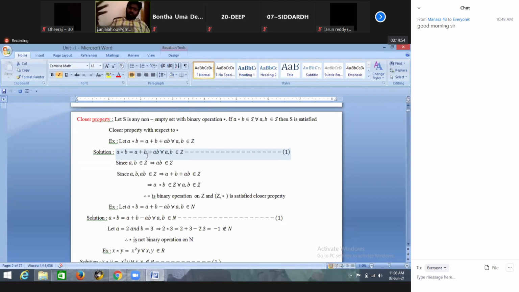We can take some other pairs of integers, some 1 comma 2. If it is 1 comma 2, then 1 star 2 is equal to 1 plus 2, 3, plus 2, that is 5. 5 belongs to Z, so it is satisfied. You can take another pair of integers, say 5 comma 6. 5 plus 6 is 11, 11 plus 30 is 41. 41 belongs to Z, so it is satisfied. You can take some other pairs of integers. After you get clarity on this definition, we can do the generalized properties.